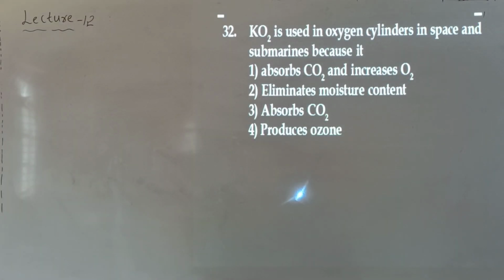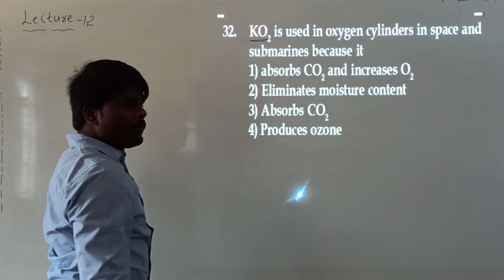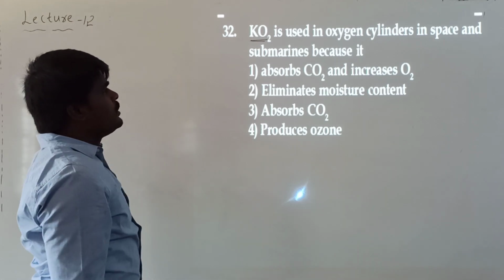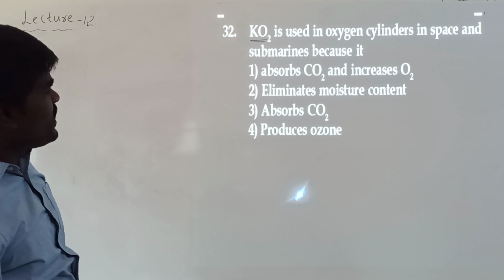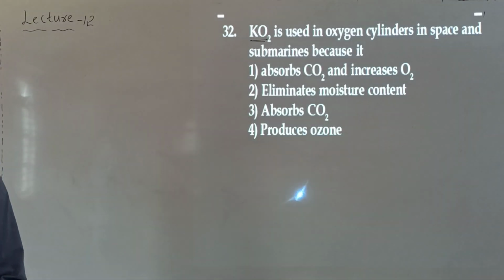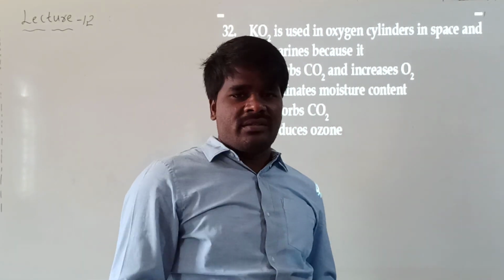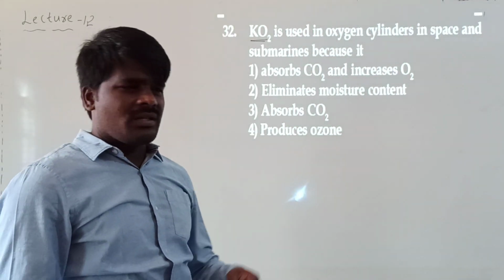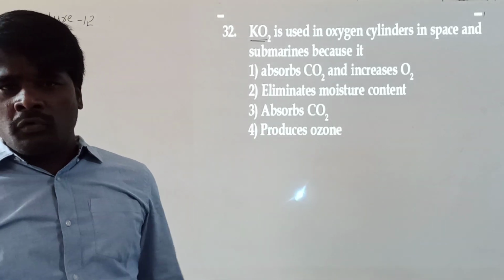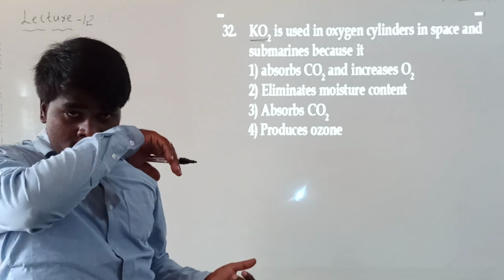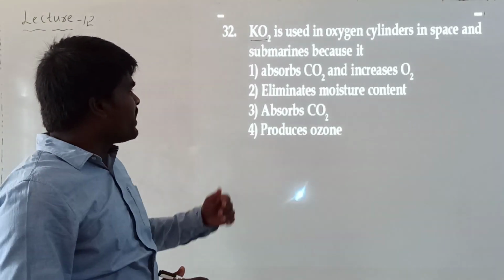Look at the next question. Potassium superoxide. It is a superoxide. It is used in oxygen cylinders in space and submarines. Hope you know submarines. Basically, they are ships which stay completely underwater in the ocean. The Navy uses these submarines.